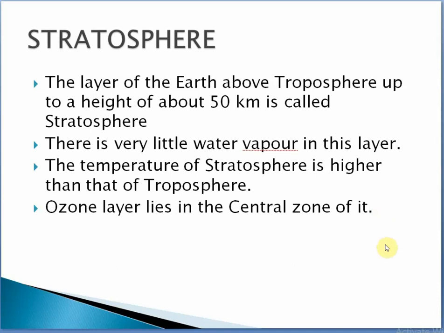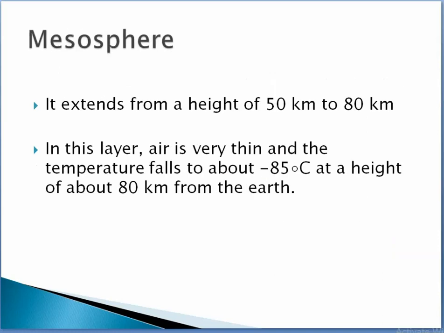It protects every living organism from the harmful ultraviolet radiations from the sun. So ozone is a protective layer, and this ozone is present in the stratosphere. Now let us proceed on to the next part, that is mesosphere.